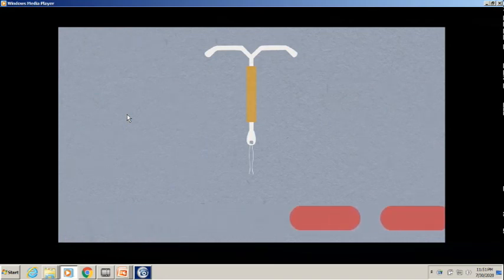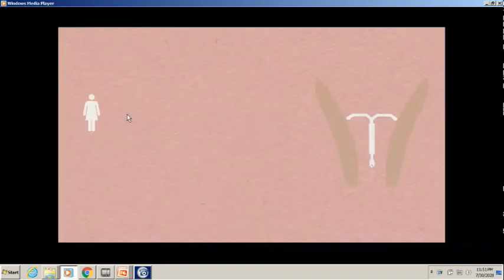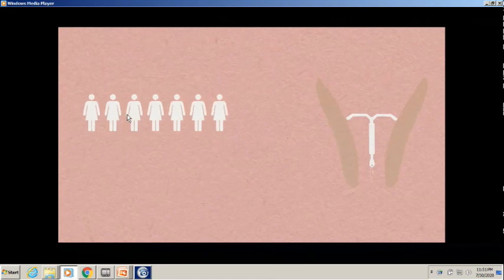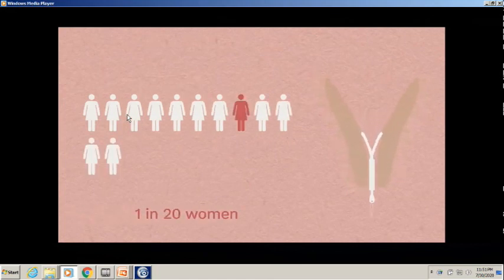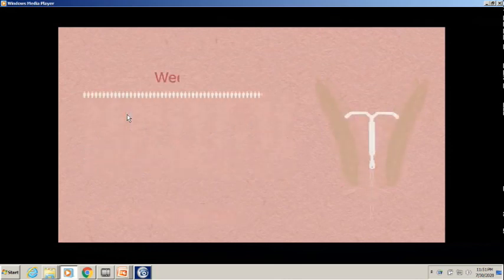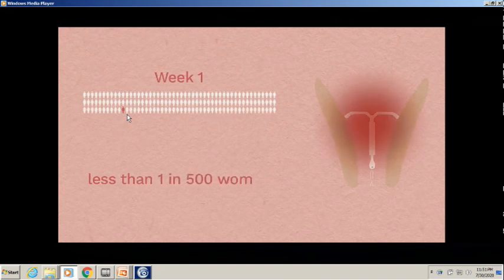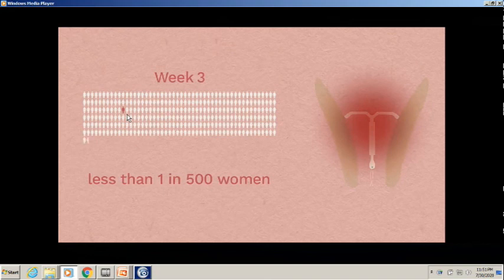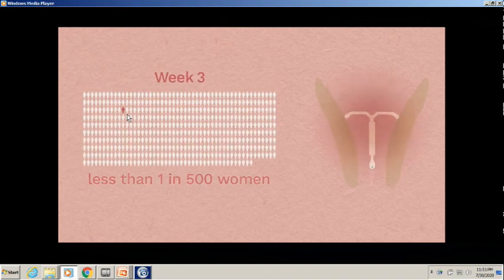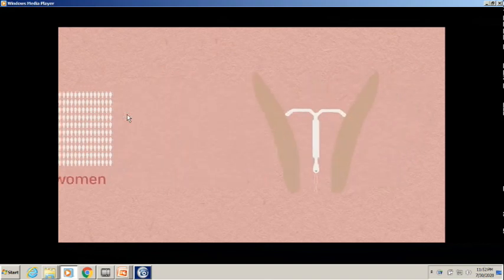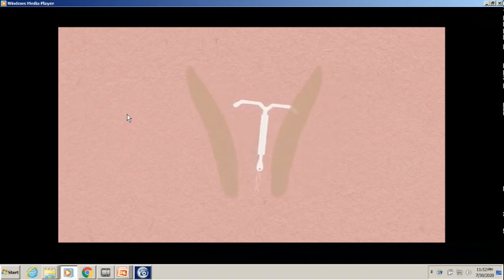Risks. Most women have no problems. Occasionally, the device can be pushed out of the womb. This is most common in the first year of having the device. There's a small risk of infection. This is most common in the first 3 weeks, after which the risk becomes much lower. Very rarely, the device can go through the wall of the womb during insertion. If this is recognised at the time, the device will be removed. Otherwise, it will have to be removed later with keyhole surgery.